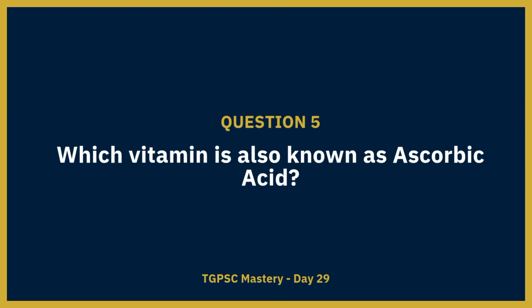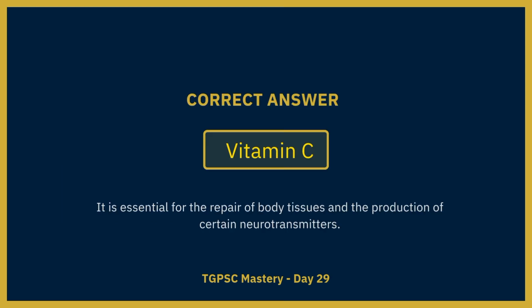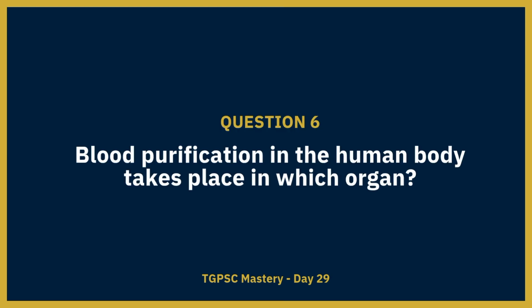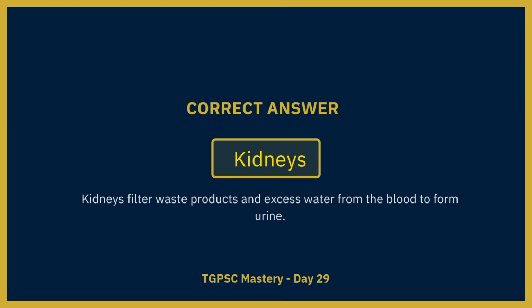Which vitamin is also known as ascorbic acid? The correct answer is vitamin C. It is essential for the repair of body tissues. Blood purification in the human body takes place in which organ? Correct answer: kidneys. Kidneys filter waste products and excess water from the blood to form urine.